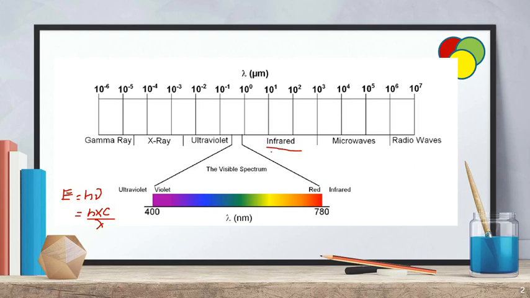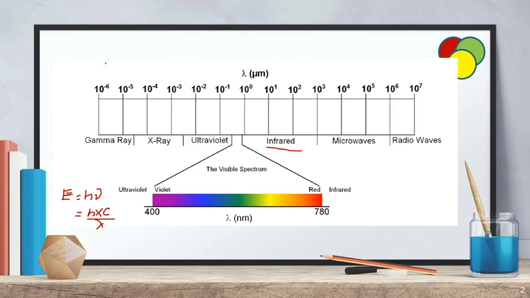Infra means after, so after the red color the region starts, and that's why the region is said to be the infrared region. In the initial stage I explained that the wavelength of radiation must increase from the starting ray to the ending ray. That means from the gamma ray to infrared ray you will find an increase in lambda. So simply I am writing here like this.